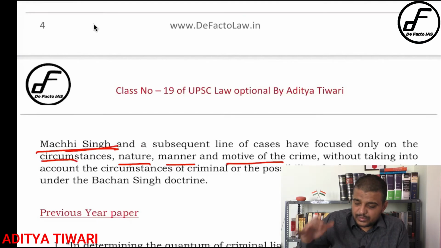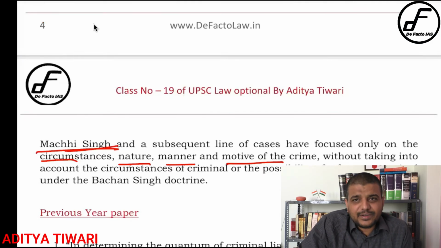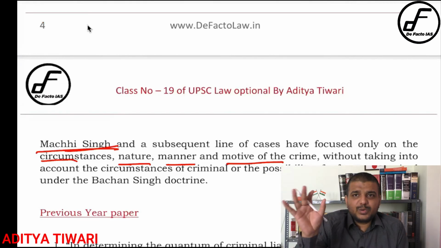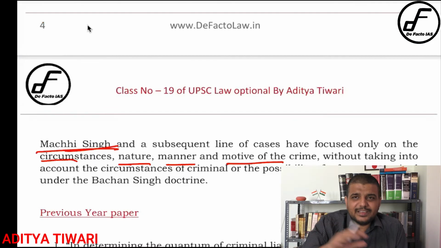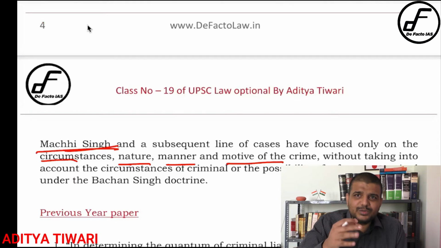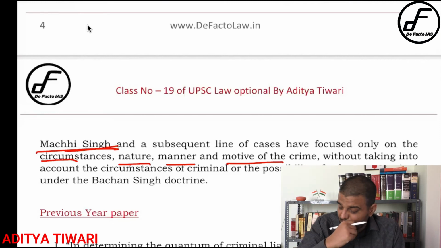If it seems that a person is totally depraved and incapable of being transformed, then you should give the death punishment. So go into detail of it, because there have been questions: the rarest of rare doctrine is very subjective in nature, full stop. Simple question. You have to go into detail and pinpoint why it is very subjective in nature. Understand that particular point? Okay, so you go through these two.